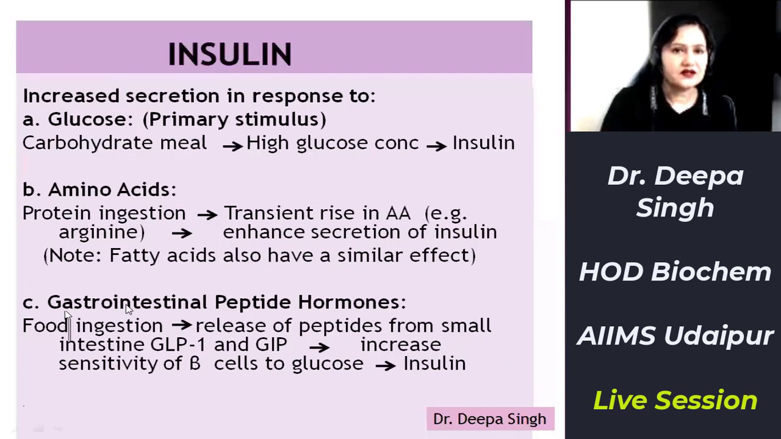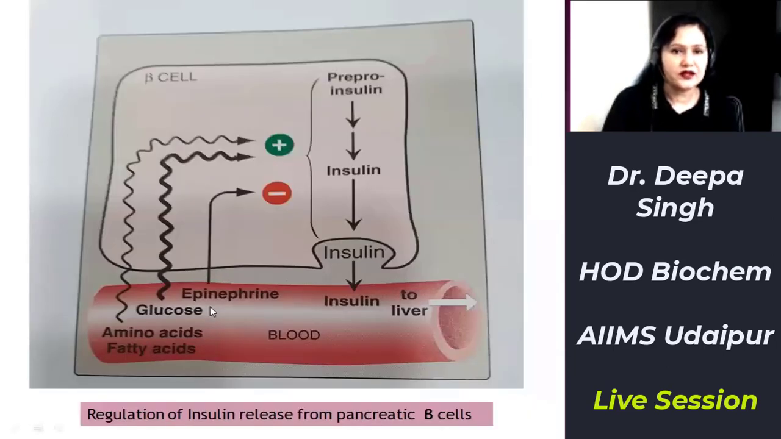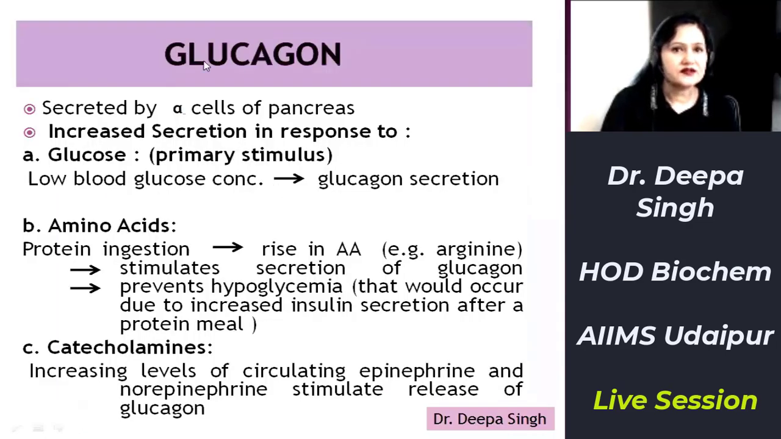So the factors which increase insulin secretion are increased glucose concentration, amino acids, fatty acids, and gastrointestinal peptide hormones. And the factors which decrease insulin secretion are lack of dietary fuel and physiological stress. This is the figure showing the factors responsible for increase and decrease of insulin secretion. You can see here glucose, amino acids, fatty acids, and gastrointestinal peptides. These are the factors which increase insulin secretion. The factors which decrease it are lack of diet and epinephrine.